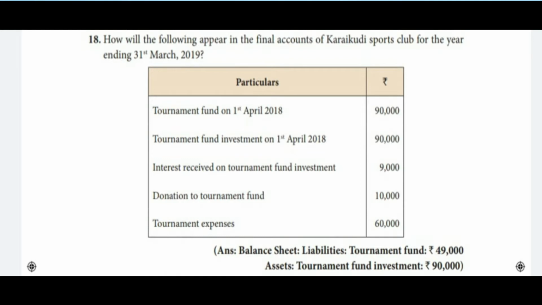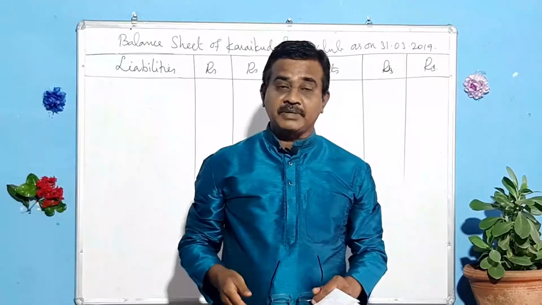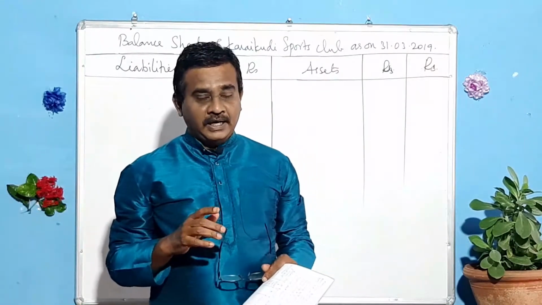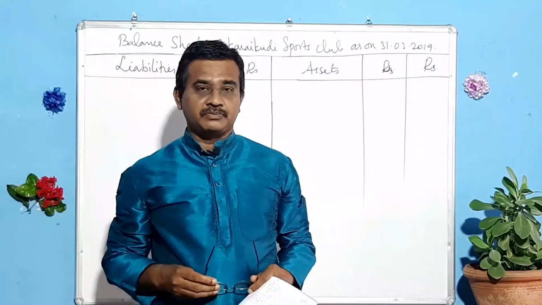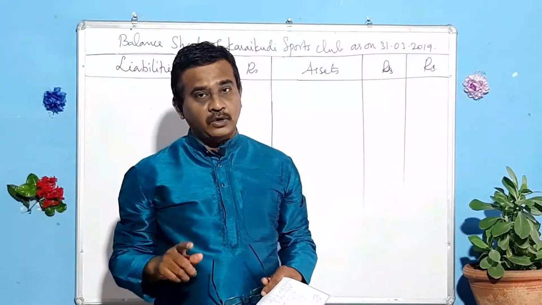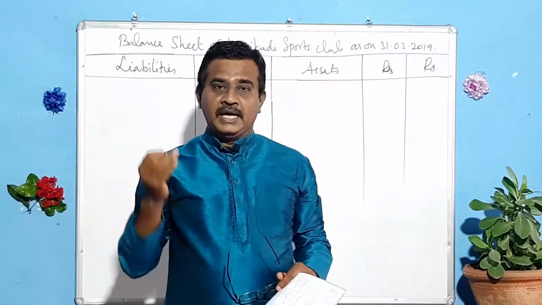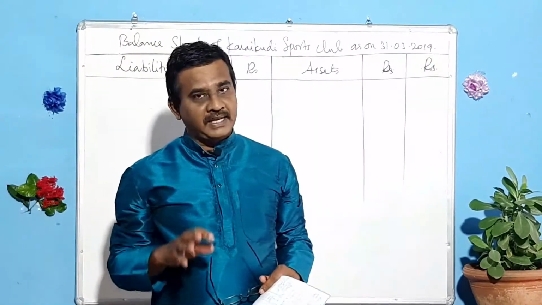Particulars. Tournament fund on 1st April 2018, 90,000. Tournament fund investment on 1st April 2018, 90,000. Interest received on tournament fund investment, 9,000. Donation to tournament fund, 10,000. Tournament fund expenses, 60,000. My dear students, in this sum, they have asked you to prepare the final accounts. You know, final accounts include receipts and payments account, income and expenditure account, and balance sheet.